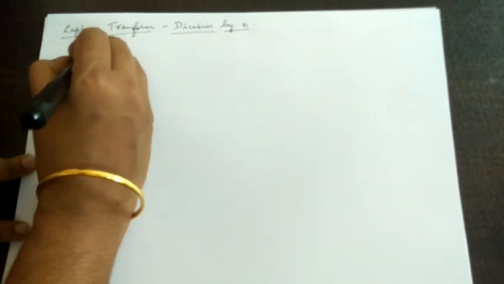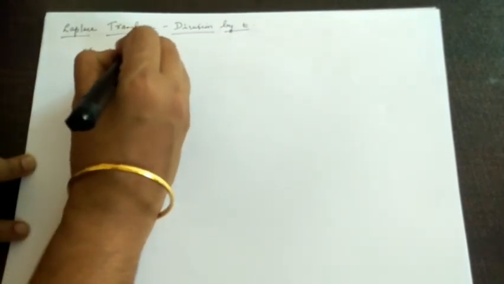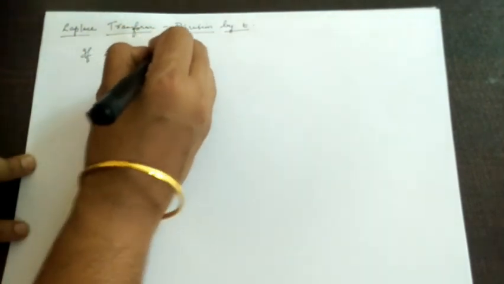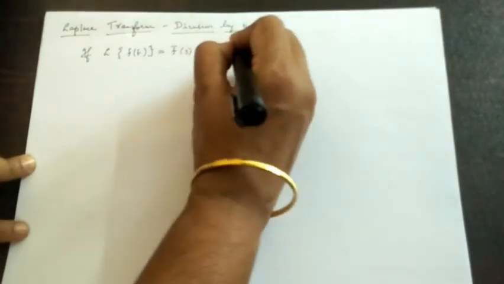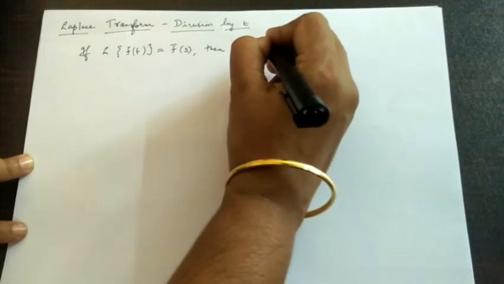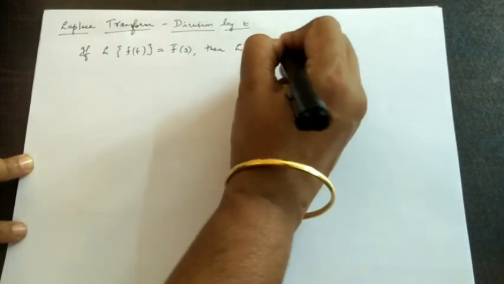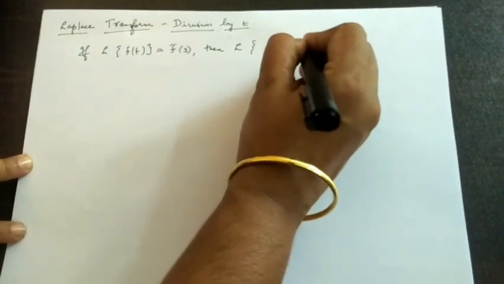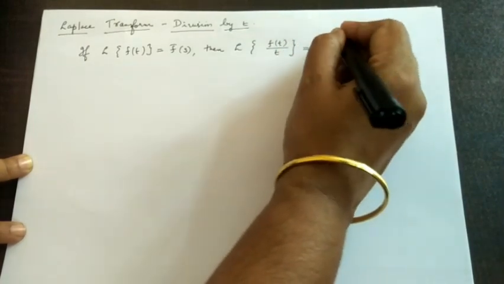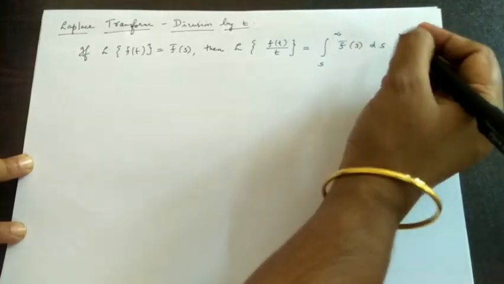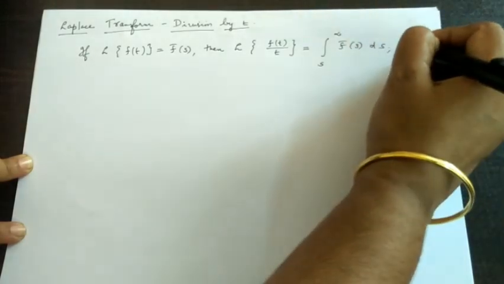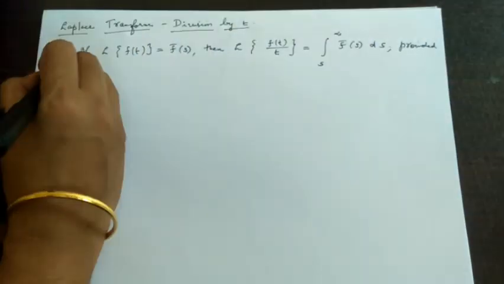If Laplace transform of f of t equals f bar s, then the Laplace transform of f of t by t, that means division by t, equals the integral from s to infinity of f bar s ds, provided the integral exists.